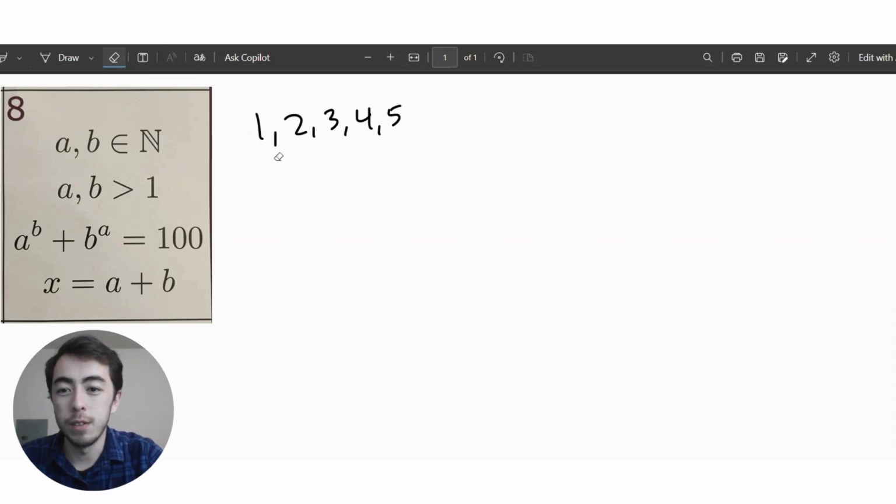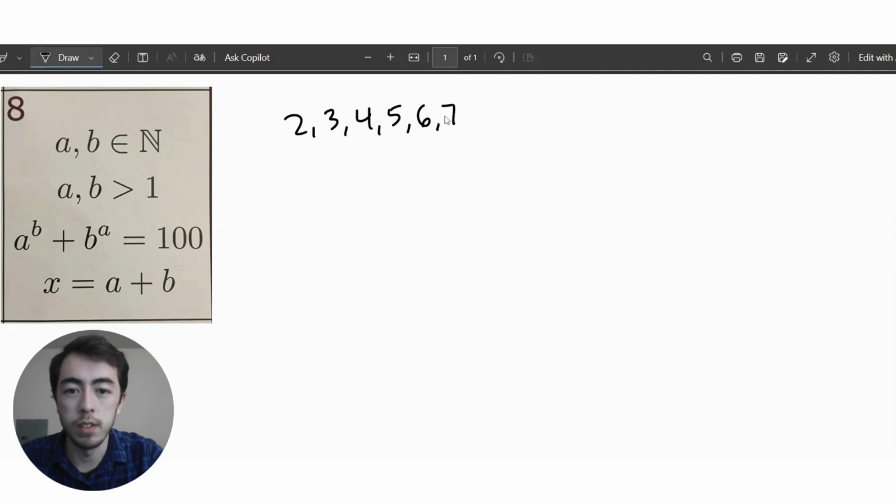Okay, so we've got two natural numbers, A and B, and they're both greater than 1, so let me knock off 1 from that list. And apparently, a to the b plus b to the a is 100. I'm trying to find the sum of these numbers, and that's going to be today's date, 8. Wow, I have a lot of numbers to choose from, because I have any natural number that's bigger than 1. So 2, 3, 4, 5, 6, 7, 8.